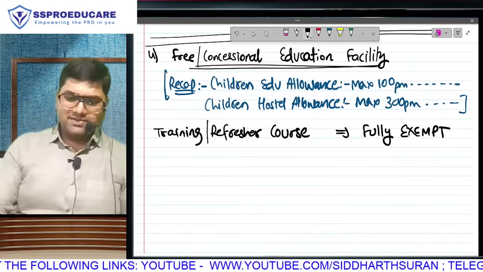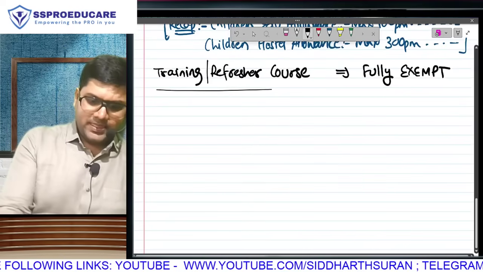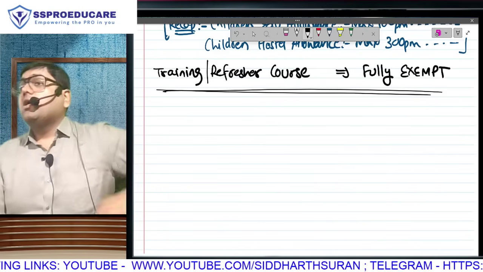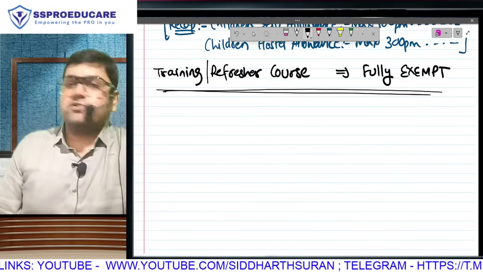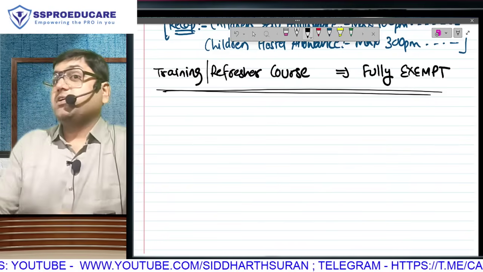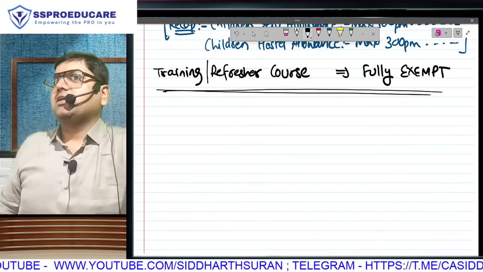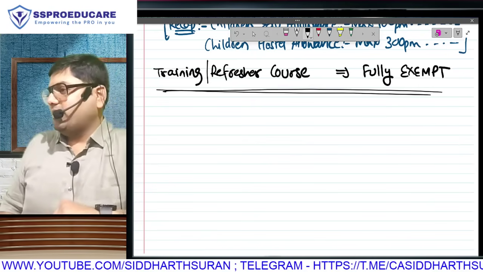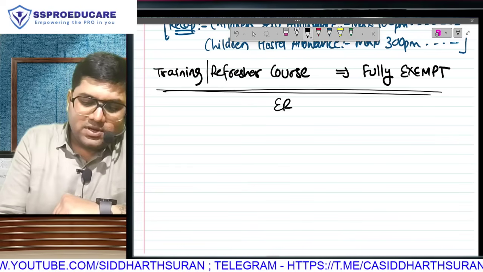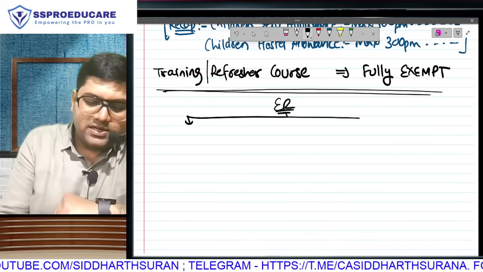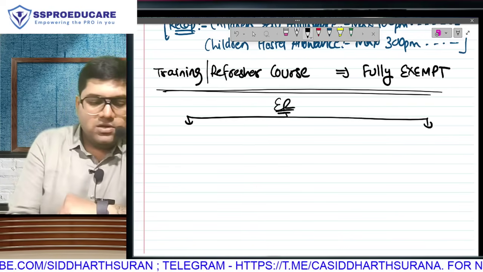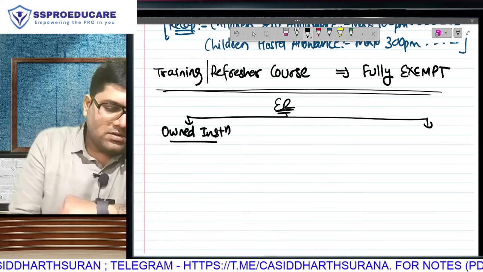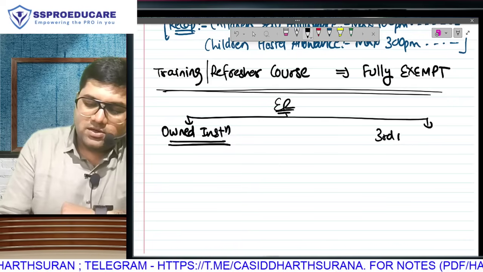However, in other cases, is it possible that your employer is paying school fees, any coaching or tuition fees for your children? Here there are two possibilities. No, that is not allowance. Allowance is when he is giving you money. Here he is paying the school. But the twist is that your employer can provide you education facility in two ways: an owned institution or a third party institution.